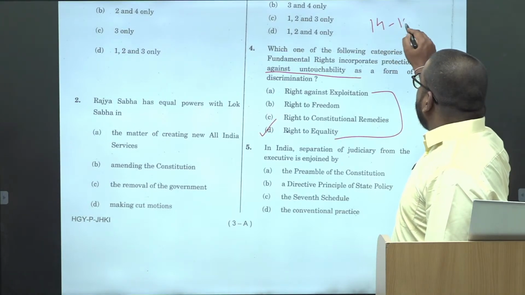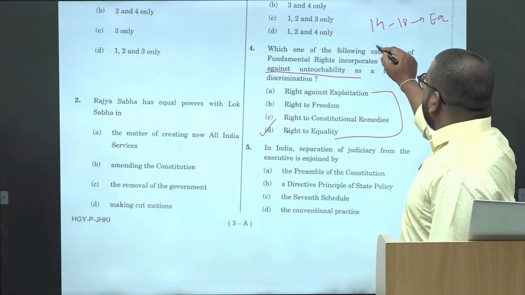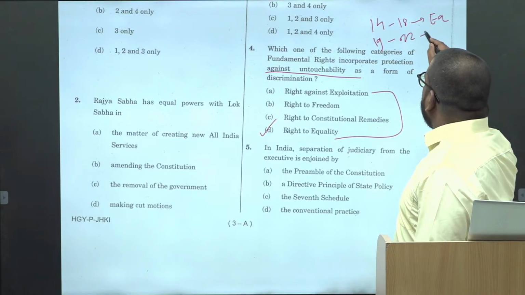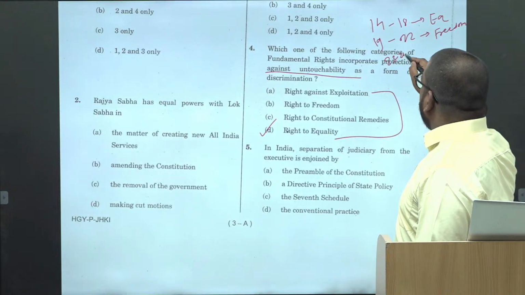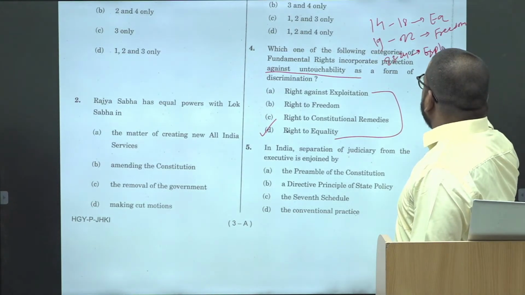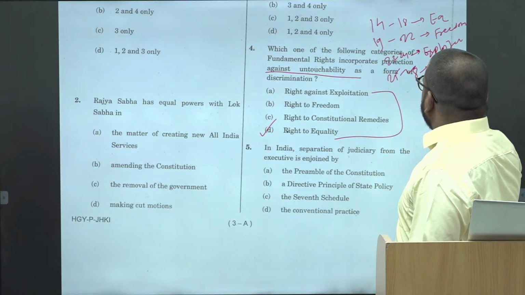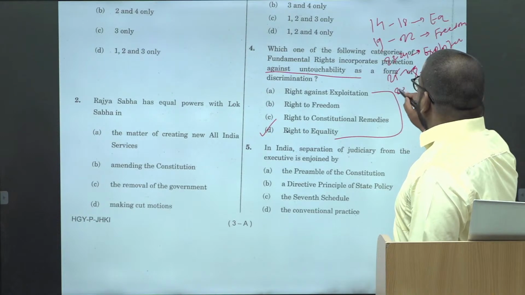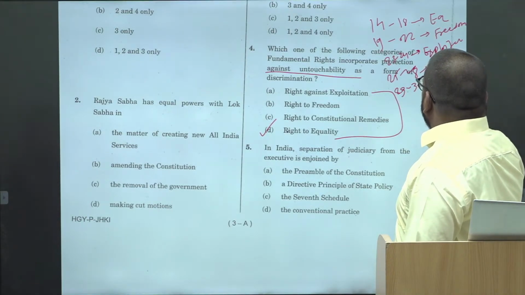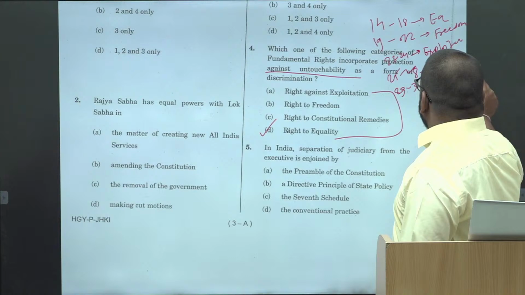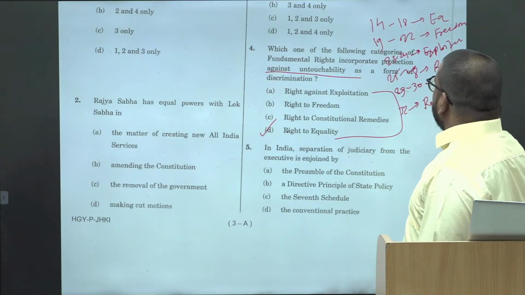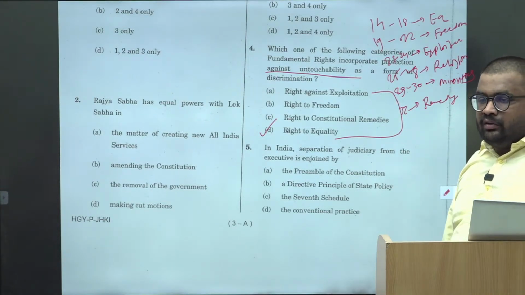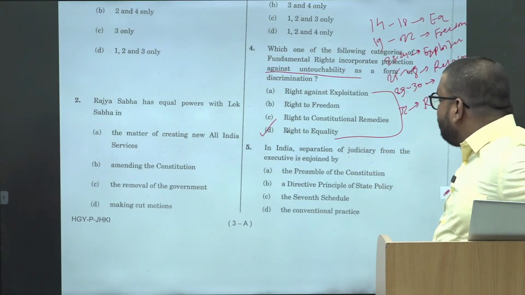Article 14 to Article 18, right to equality. Article 19 to Article 22, freedom or liberty. Then 23 and 24, rights against exploitation. 25 to 28, religious freedom. And 29 and 30, minorities. Okay, 31 is property, 32 is remedy. Okay, this is the classification in the fundamental rights. So right against untouchability will be under right to equality.